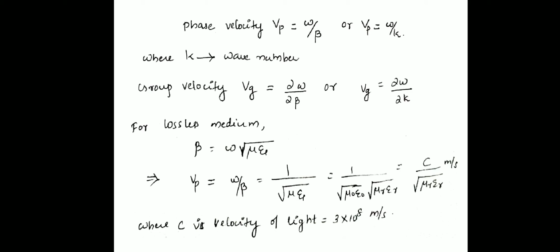So you get the phase velocity as 1/√(μϵ), which we can write as 1/√(μ0 μr ϵ0 ϵr). In that, 1/√(μ0 ϵ0) is the value of c, divided by √(μr ϵr), where c is the velocity of light, with value 3×10^8 meters per second. So the phase velocity for a lossless medium is c divided by √(μr ϵr).